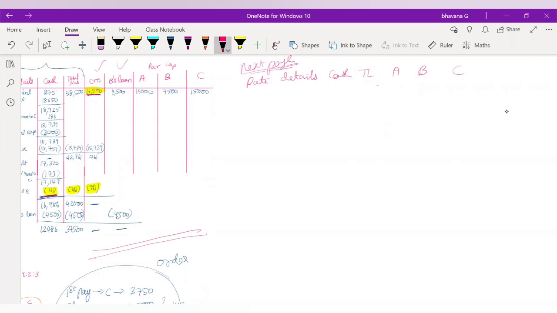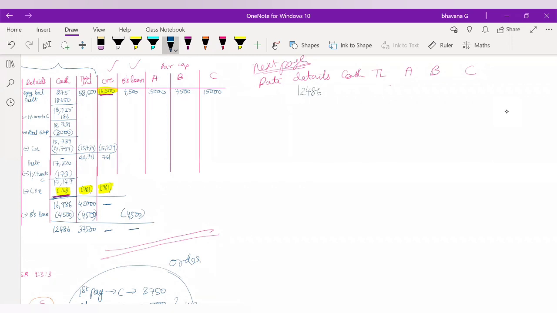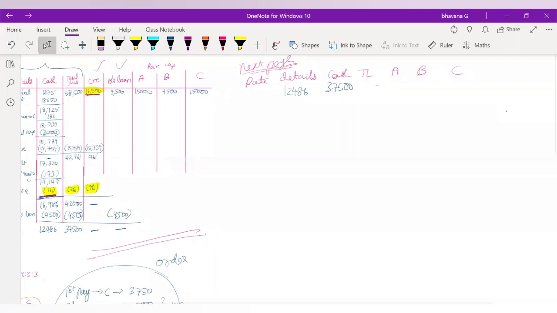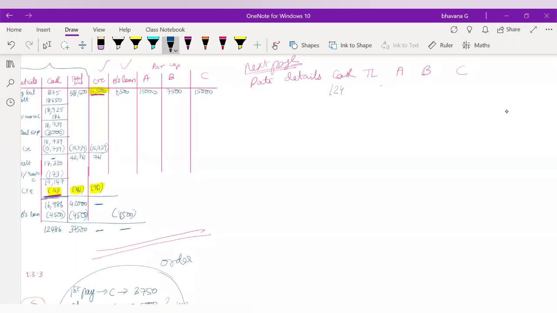Okay, so we'll just write whatever balances here are. In details, you had a balance of 12,486. In cash you had a balance of 37,500. Total liabilities, oh, sorry guys, I just made a mistake. Okay, so in the cash column there was a balance of 12,486. Total liabilities balance was 37,500. A's balance was 15,000, B's balance was 7,500, and C's balance was also 15,000. Okay, so now from here we have to solve the sum.